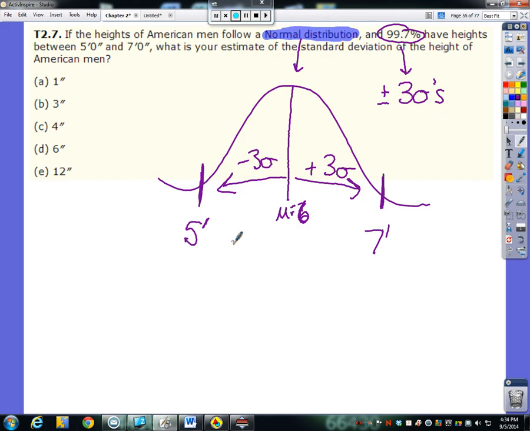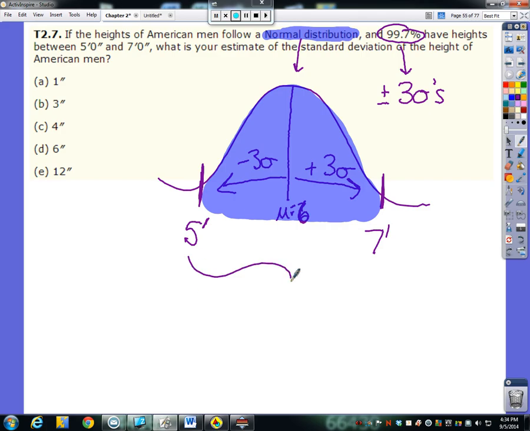All right. Now, does that help us necessarily figure out what a standard deviation's worth? Maybe, maybe not. Depends on how you want to look at this. We can focus our attention on, let's say, the whole thing. The 3 up and the 3 down. Between 5 and 7 feet, we have 2 feet. And that goes through 6 standard deviations worth, right? 3 down and 3 up.